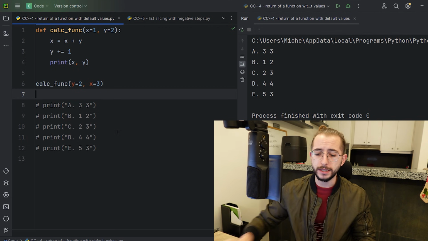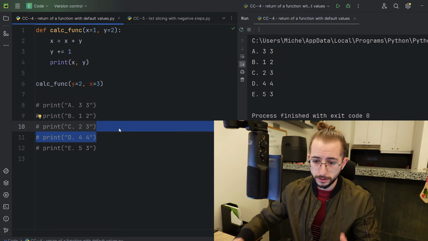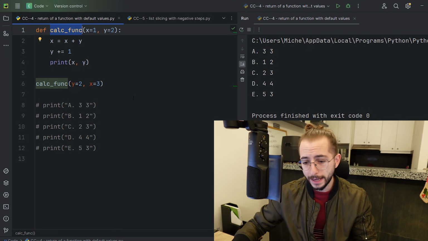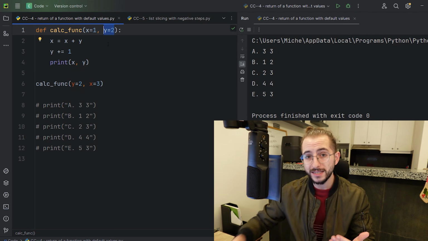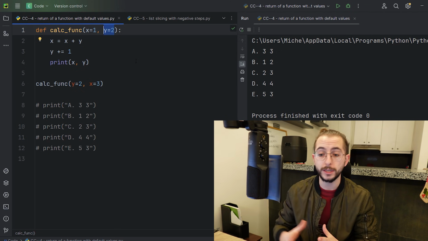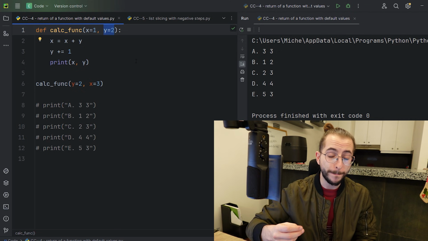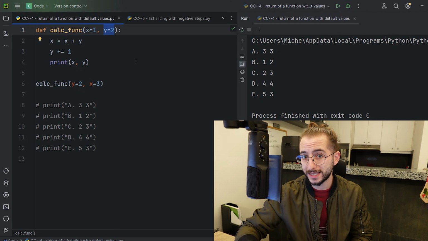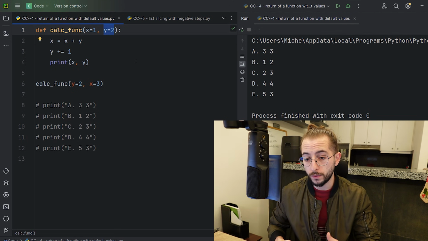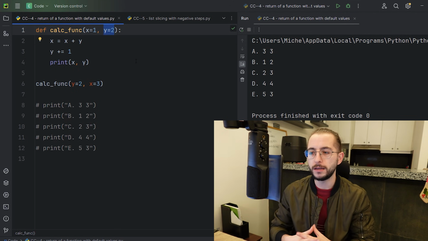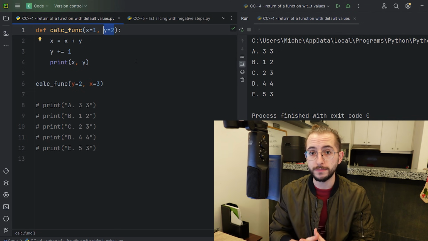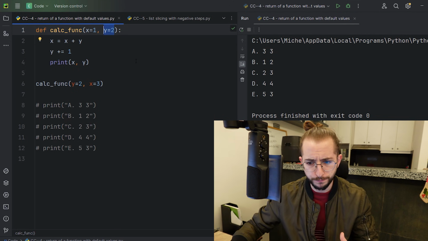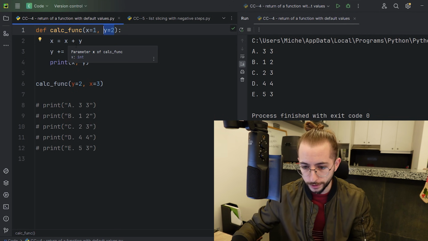So what is happening in here? First of all, we are defining a function that is the calc underscore function. And whenever you see something like this, where the parameters of your function take in a value or you set them as a value, it doesn't mean that x will always be equal to 1 or y will always be equal to 2. It means that by default, if these parameters are not sent to the function, they are going to take on these default values. This is done in case you have a function where you never want to have empty parameters or empty arguments being used inside, in case somebody forgets to send in these parameters.